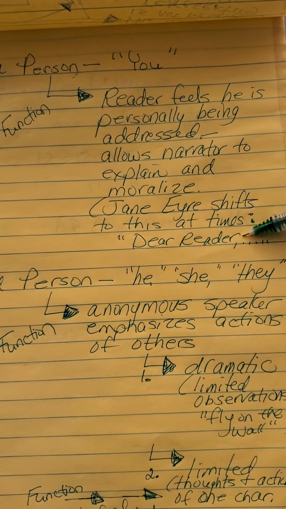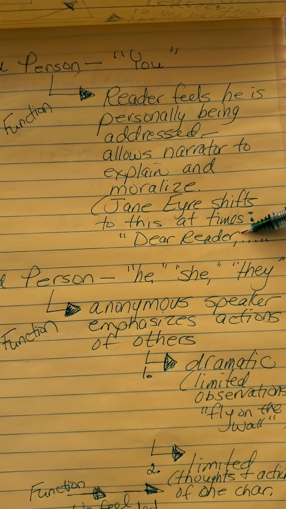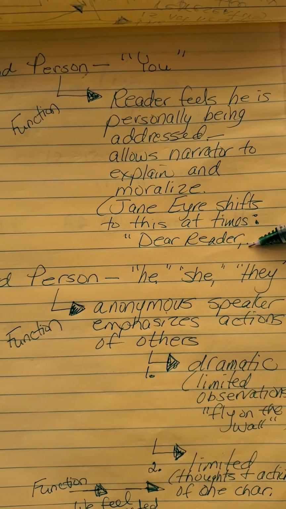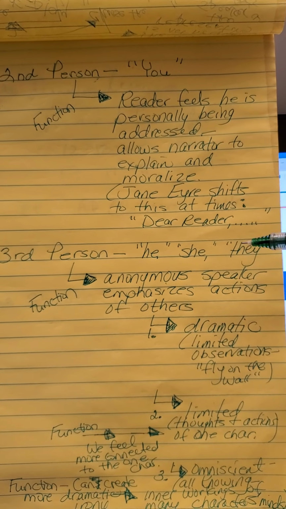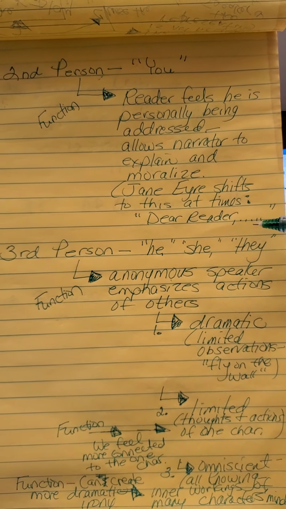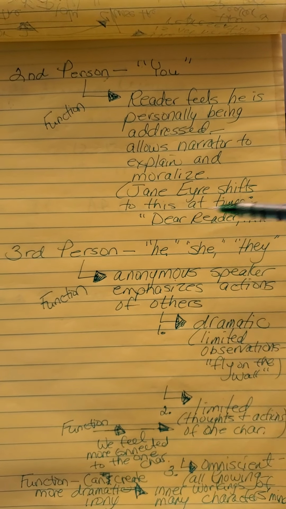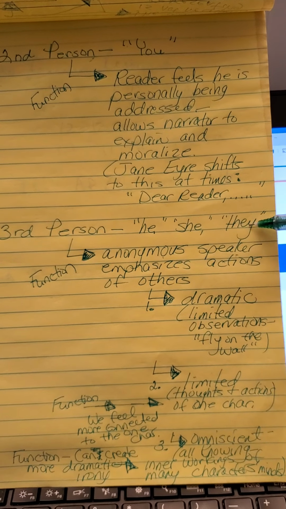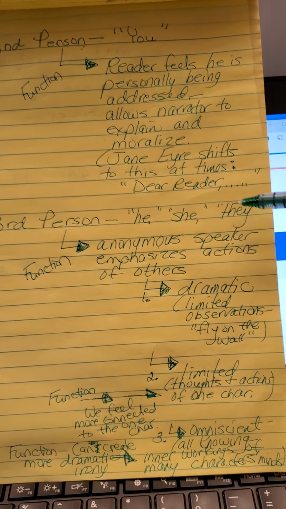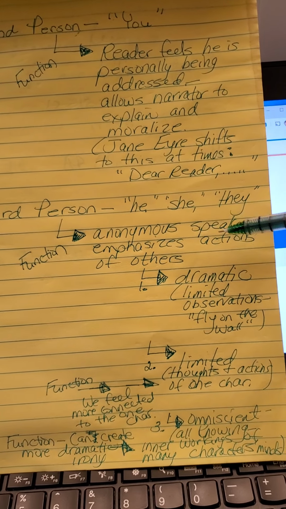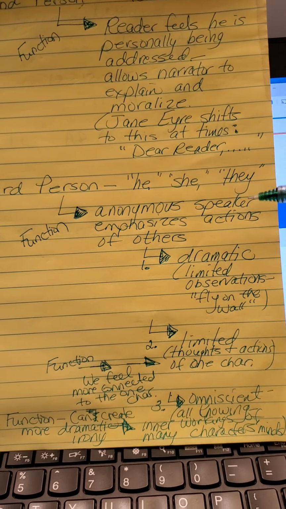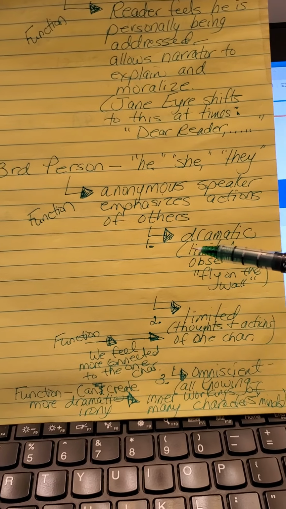A lot of the time that's where our theme can be located, because it is the narrator expounding on life and some of the things they've extrapolated about life from the experiences going on in the novel. Third person. If you find the pronouns he, she, they, them, that is third person. It is an anonymous speaker, and they are emphasizing the actions of others. That's how it's functioning.